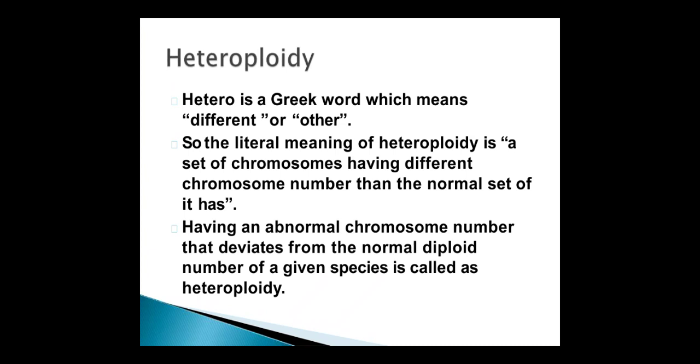Heteroploidy. Hetero is a Greek word which means different or other. So the literal meaning of heteroploidy is a set of chromosomes having a different chromosome number than the normal set. An abnormal chromosome number that deviates from the normal diploid number of a given species is called heteroploidy.